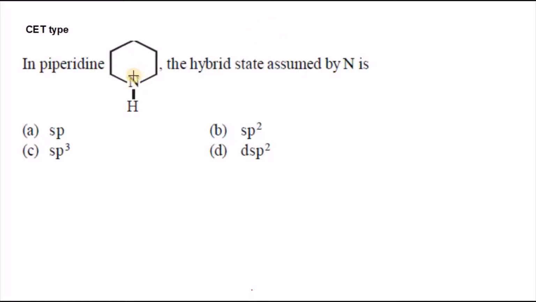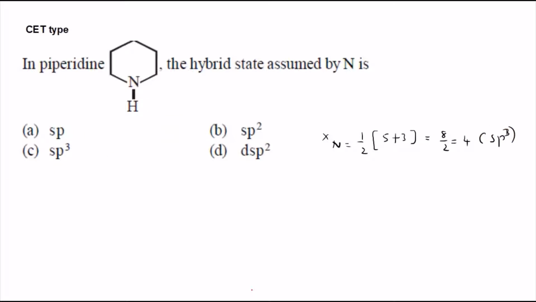Here around this nitrogen, along with a lone pair of electrons, there are three single bonds with monovalent atoms. So the hybridization formula of nitrogen can be written as 1/2 into valence electron number 5 plus monovalent 3, that is 8 by 2, which equals 4. 4 means it is sp3 hybridized.